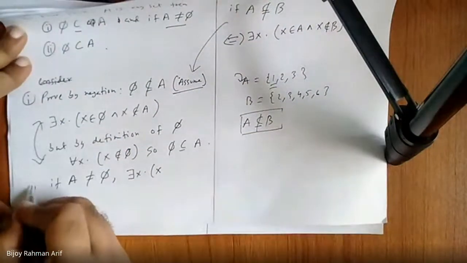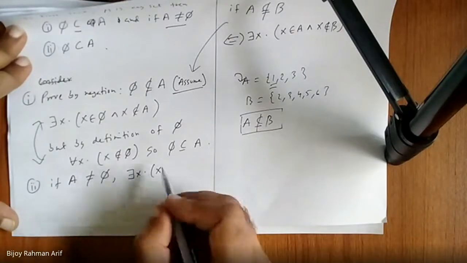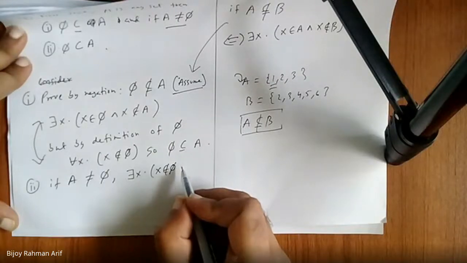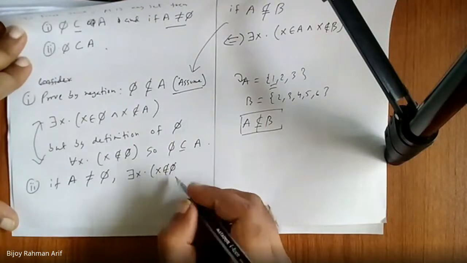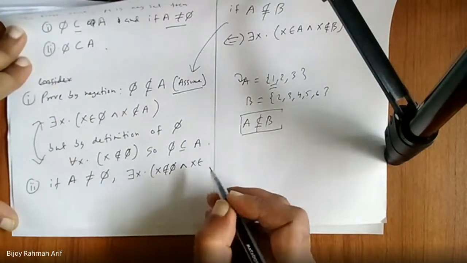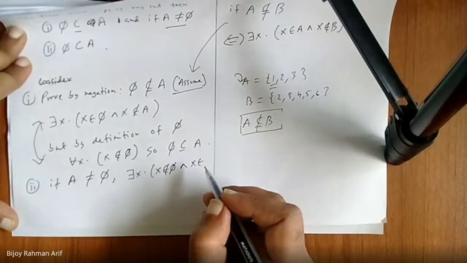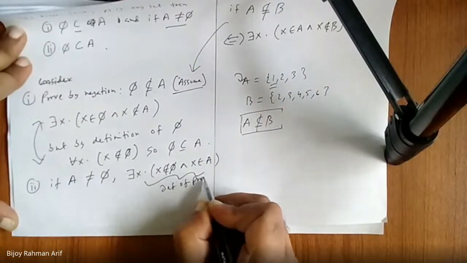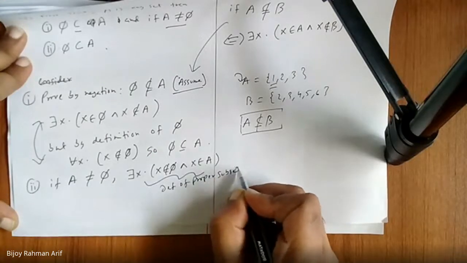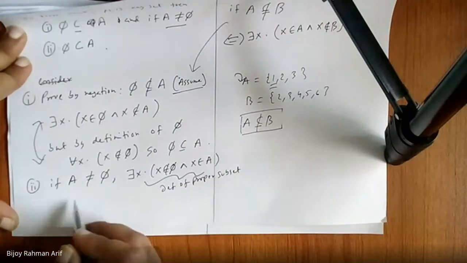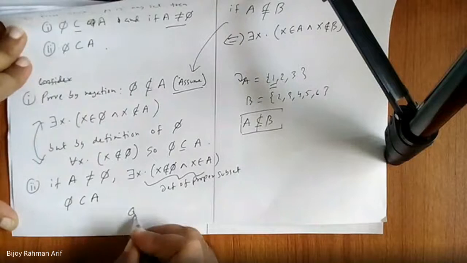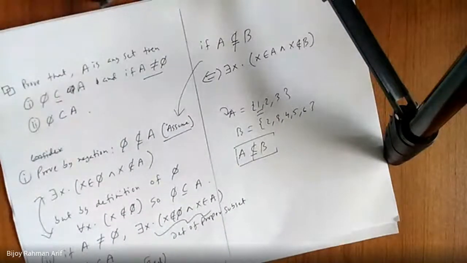Part 2: if A is not equal to phi, there is some x such that x does not belong to phi and x belongs to A, which is nothing but the definition of proper subset. So at the end, if A is not equal to phi, phi is a proper subset of A. QED. Done. Did you get it? So this is the definition.